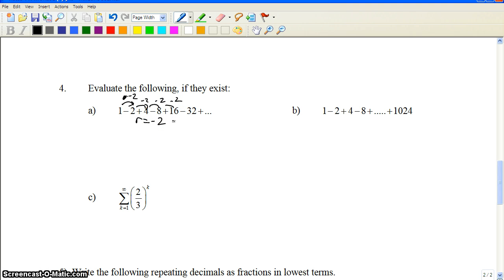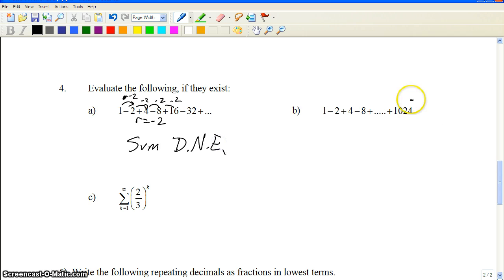Now, we're essentially adding and subtracting all these when we're finding the sum of this sequence. It's infinite because it's going to keep on going forever. But if you notice, that common ratio is negative 2, where the absolute value is greater than 1, so this does not exist. The sum does not exist. Alright, let's look at B.